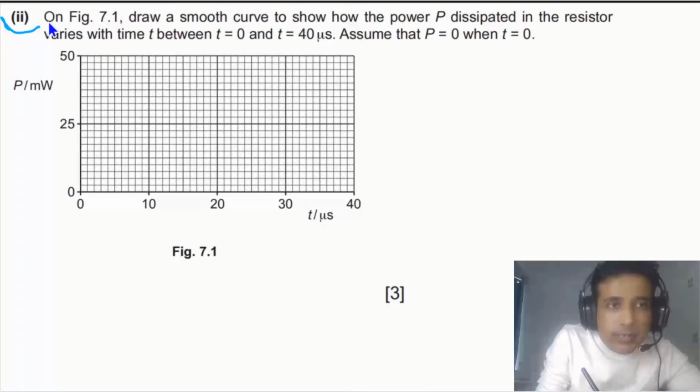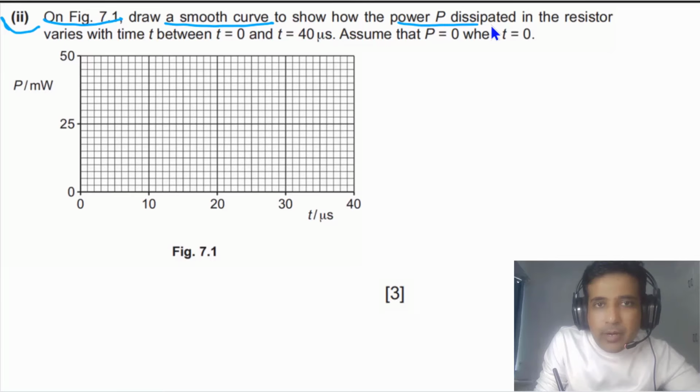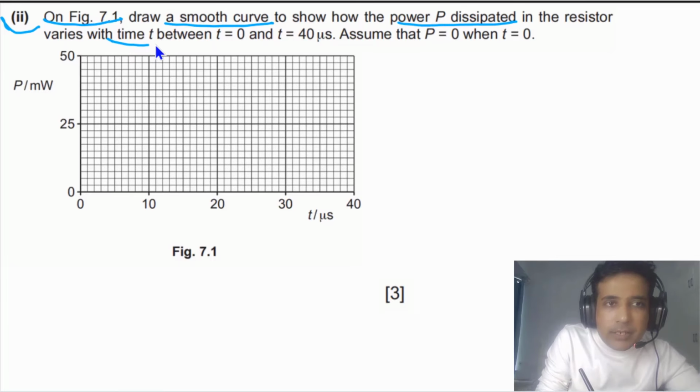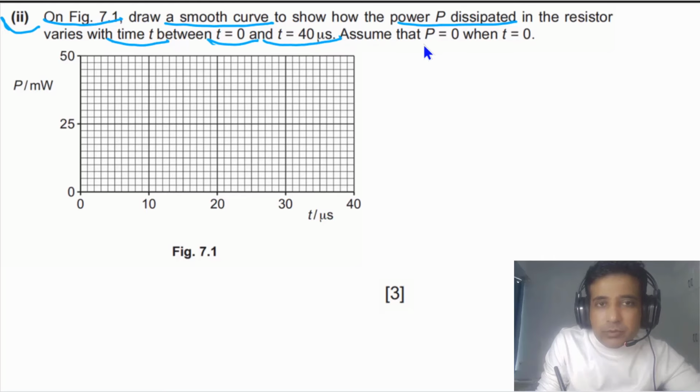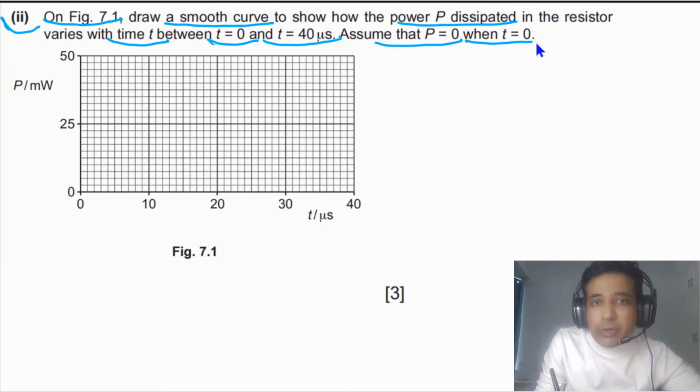For the second part, on figure 7.1, we need to draw a smooth curve to show how the power dissipated in the resistor varies with time t, between t equal to 0 and t equal to 40 microseconds. We also need to assume that P is equal to 0 when t is equal to 0. For this question, the frequency of the alternating voltage is given to us: 50 kilohertz.